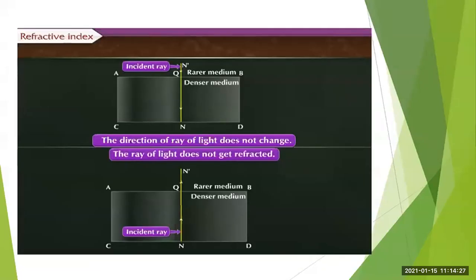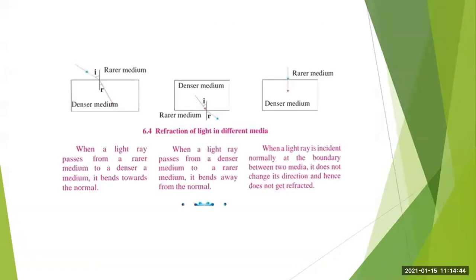Now when the light rays fall normally at the boundary between the two media, the direction of the ray of light does not change and the ray of light does not get refracted. Here the three conditions are mentioned: when the ray of light passes from a rarer to a denser medium, it will bend towards the normal. When a light ray passes from a denser medium to a rarer medium, it bends away from the normal. And the third situation is when a light ray is incident normally at the boundary between the two media, it will not change its direction and hence it will not get refracted.